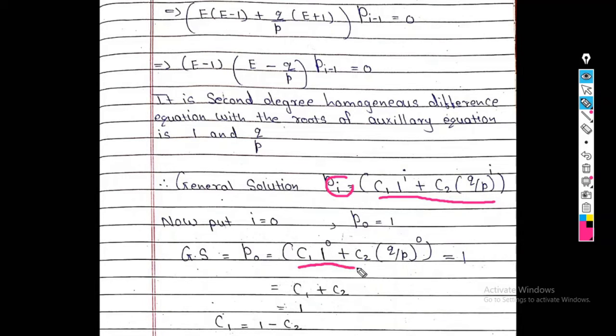C1 into 1 raised to 0, plus C2 into q upon p raised to 0. So this answer is 1. Why? Because this is the boundary condition. So what we get finally? We get C1 plus C2, because 1 raised to 0 is 1 and q upon p raised to 0 is again 1. So we get the equation C1 plus C2 equals 1. So C1 is nothing but 1 minus C2.